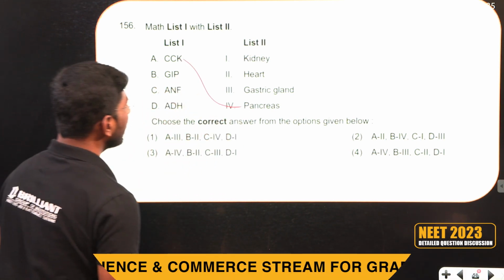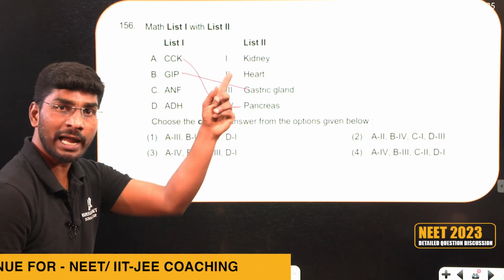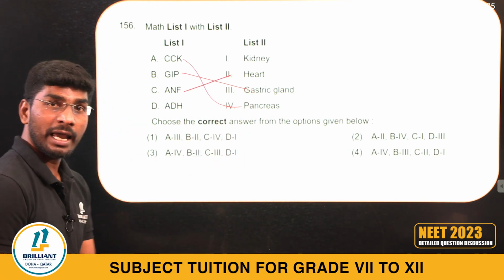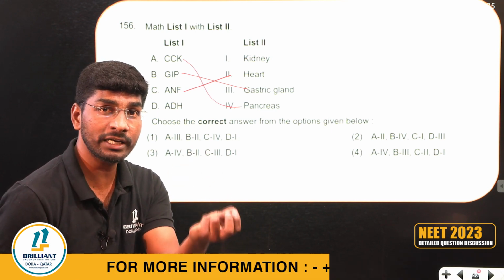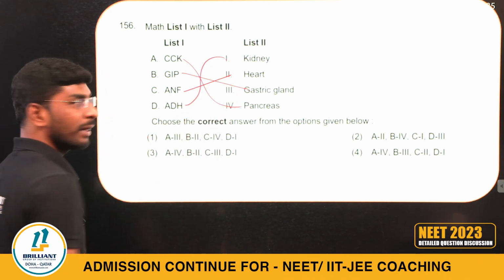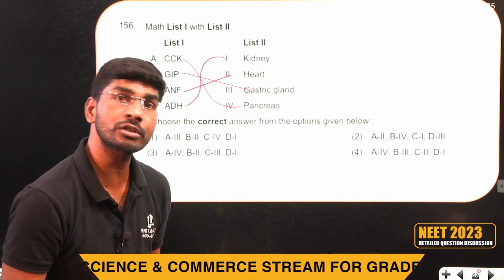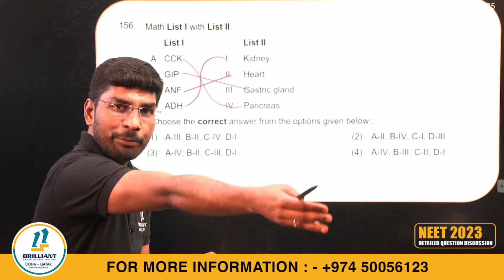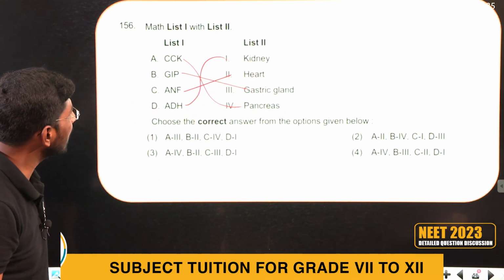GIP, gastric inhibitory peptide, acts on gastric glands. It inhibits HCl, that means it acts on the oxyntic cells. ANF is from the heart. ANF is secreted from the right auricle when blood pressure is high. ADH acts on the kidney, the DCT, for reabsorption of water. ADH is secreted from the neurohypophysis of the pituitary. Actual synthesis is in the hypothalamus, stored and released from the posterior pituitary. What is the right answer?